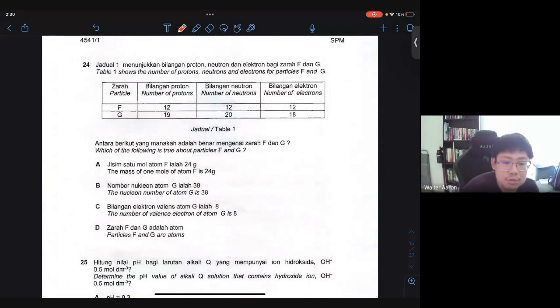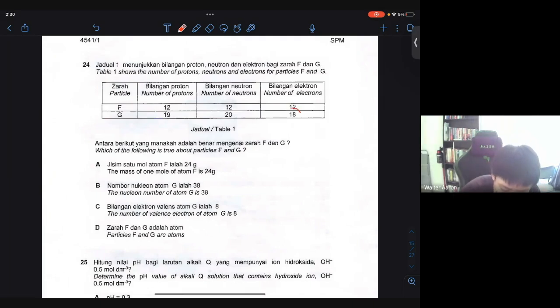Question 24. Table 1 shows the number of protons, neutrons, and electrons for particles F and G. For F, the number of protons is 12, neutrons 12, and electrons 12. For G, it is 19, 20, and 18. Which of the following is true about particles F and G? F is supposed to be a neutral atom. G itself is not, because G has a different number of electrons and protons. Protons and electrons are not equal.